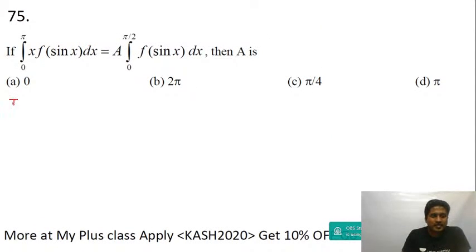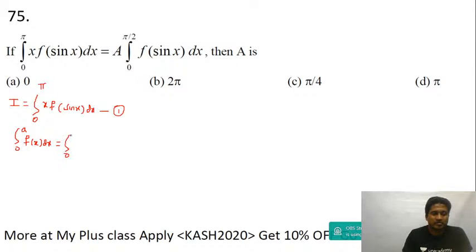I is equal to integration 0 to pi, x into f of sin x dx. Let's call it equation 1. I'm going to use the property 0 to a f of x dx is equal to 0 to a f of a minus x dx.